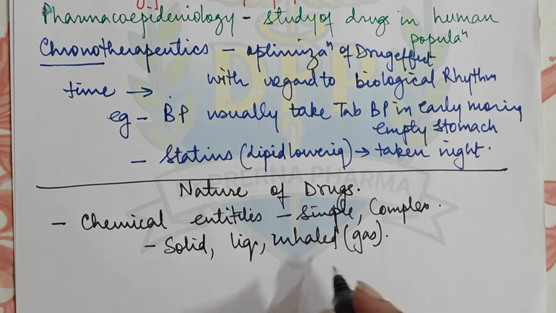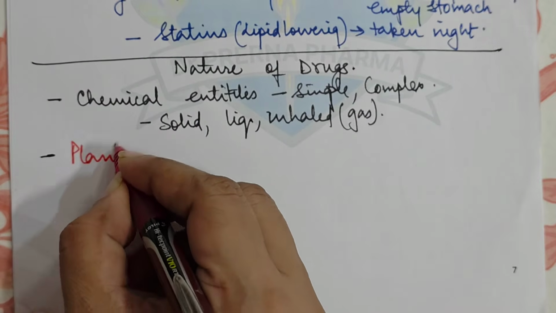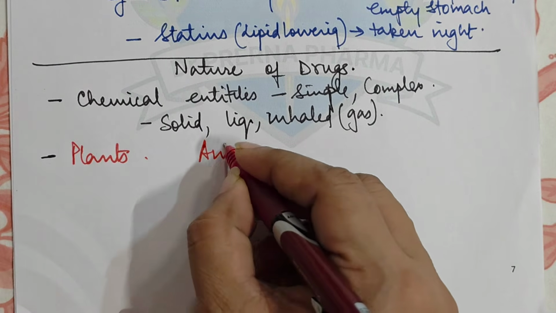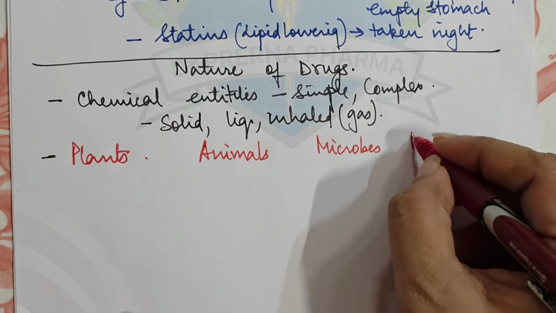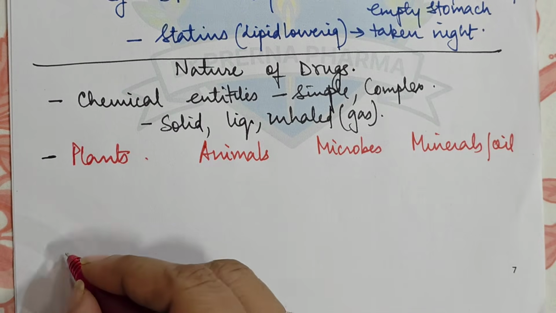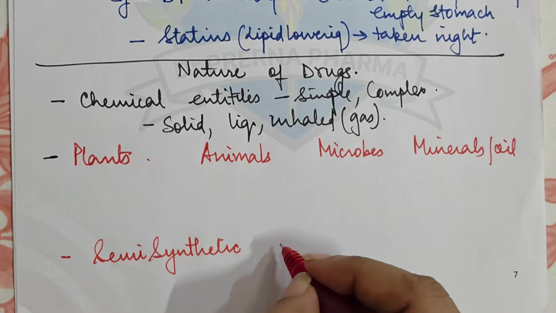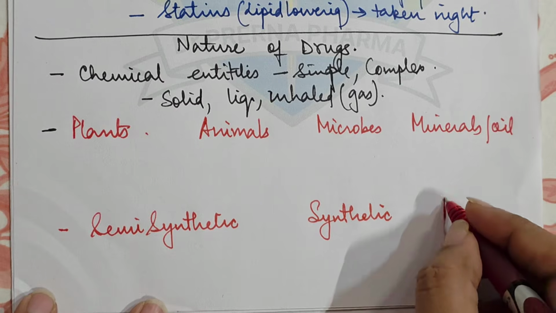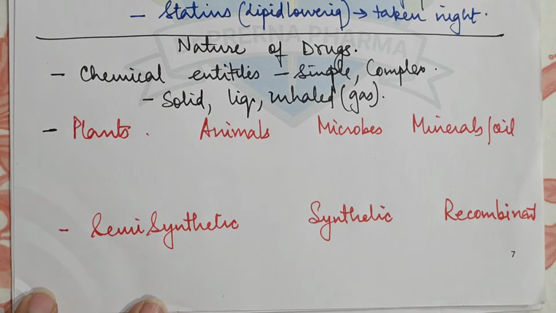So where have these drugs come from? Some of the drugs have come from plants, right? Then some of the drugs have come from animals, some from microbes, some from minerals or mineral oils, then some are semi-synthetic or synthetic, and then some are developed in the laboratory by recombinant DNA technology, right?